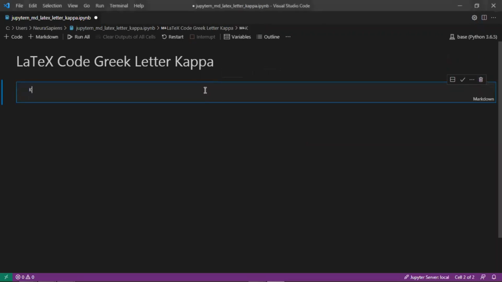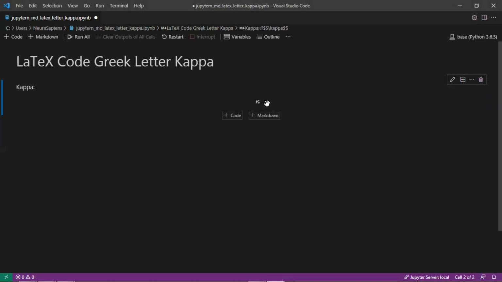For this cell, we'll add in the word Kappa, followed by the LaTeX code to actually show this letter, which is a backslash, followed by kappa, so the word for Kappa. And then to actually show this letter in a Jupyter Notebook Markdown cell, we need to add two $ symbols before the LaTeX code, as well as two $ symbols after the LaTeX code. So now when we run this cell, we have the Greek letter Kappa here centered in the middle of the cell.